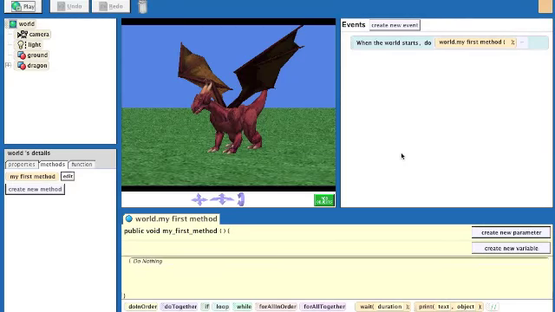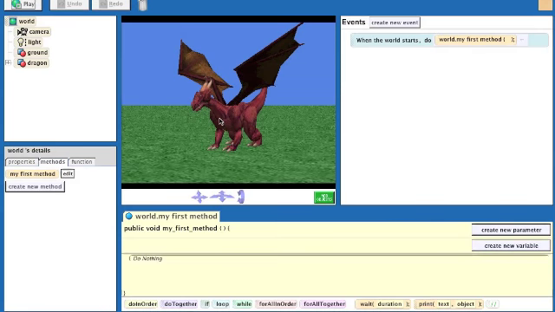Okay, so let's get down to business and get the dragon to flap his wings. Now, armed with the terminology we have, we see the dragon's FB axis is like this. It's facing forward in this direction. So if we want the wing to go down this way, what we are doing is we're changing the wing's roll. So we'll bear that in mind as we now create a method.